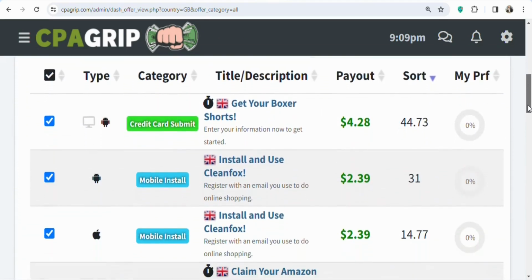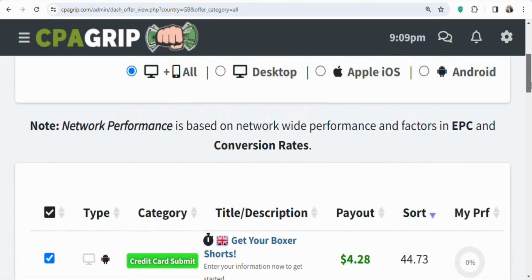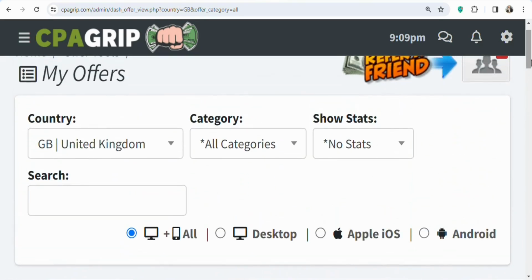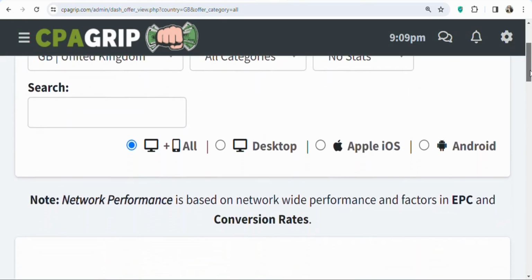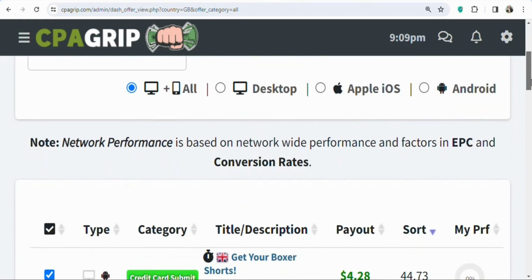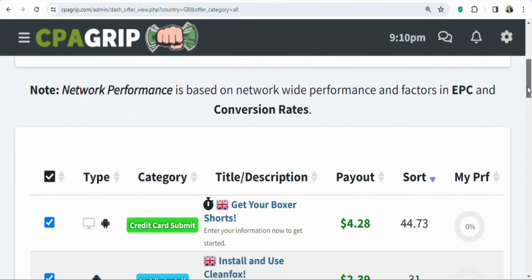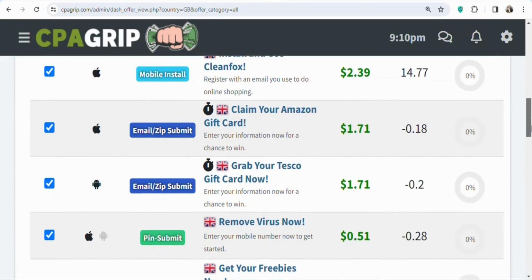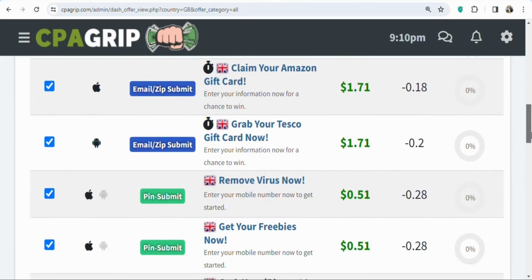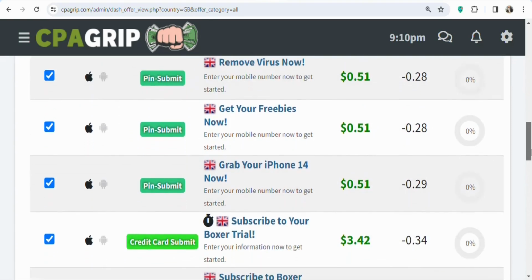There are many offers on CPA Group that you can promote, but before you promote an offer, there are certain factors that you must consider. First of all, you have to consider where the offer is allowed, and then the second is that you have to consider the payout. Some of them have higher payout, some of them also have lower payout. So you have to do the research and then find out which of the offers have a higher payout and which of the countries they are allowed to be promoted in.